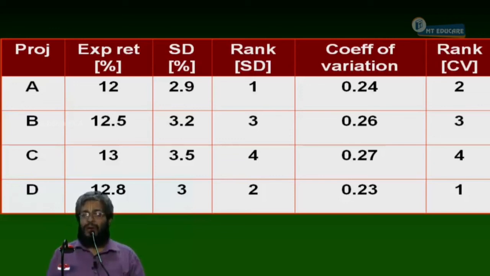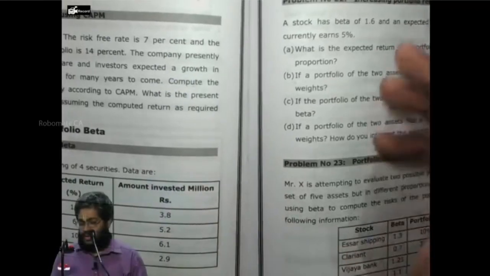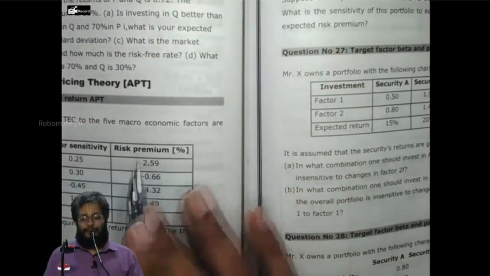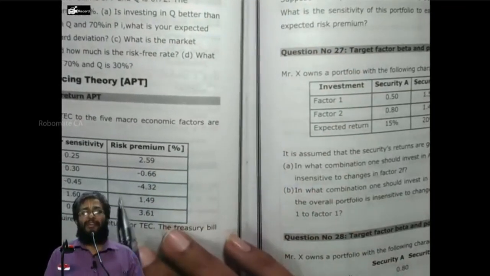17 I gave as homework. It is there in the study material. I think the same type of problem has been asked in the examination also. Okay, 18 done or not? Yes. 18, 19 over. 20 also done. 21, 22, 23, 24. 25 is a very basic sum. APT. They ask you to find out what? Rate. What is K equal to?